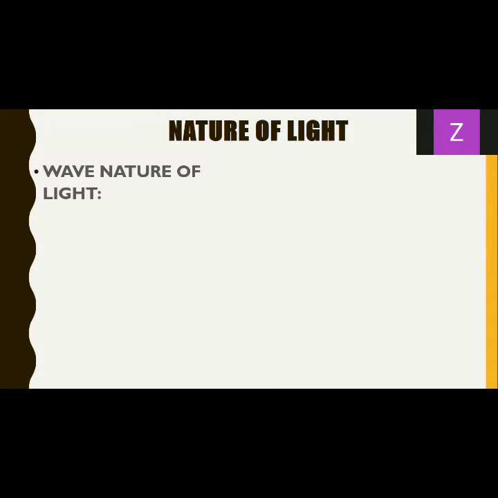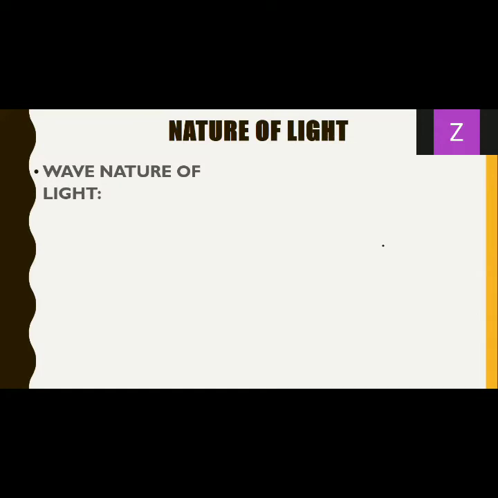So that was the part about Newton's corpuscular theory, or the particle nature. It's suffice to say that there were some drawbacks, and to overcome those drawbacks, there was a necessity of some alternative theory. And the alternative theory proposed was that light is basically a wave.